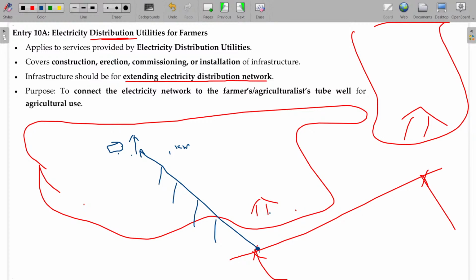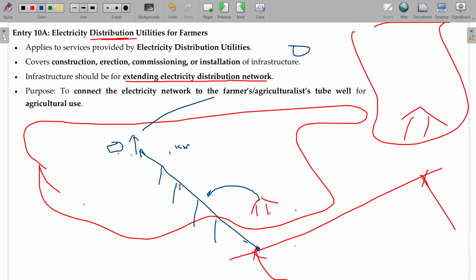Suppose he needs 100 poles for 1 kilometer, it may be 1 crore for one small connection, which is really costly. But if bore facilities are needed for various customers, and the owner is ready to pay this amount, then the electricity board can install this. The owner has to pay money for this.